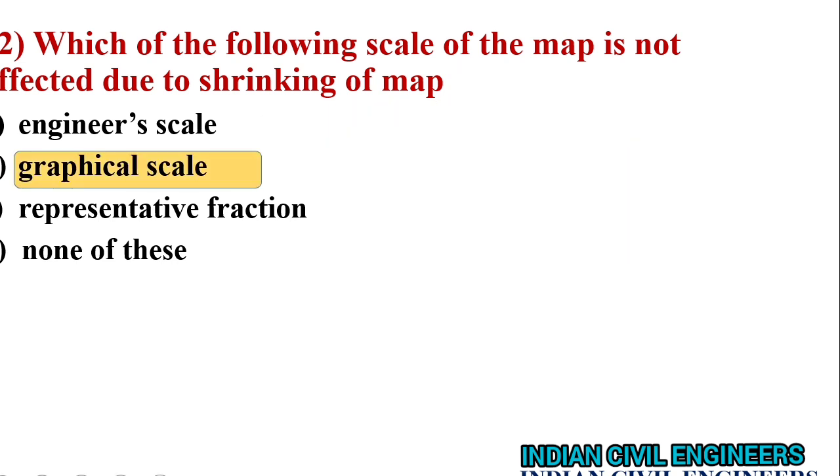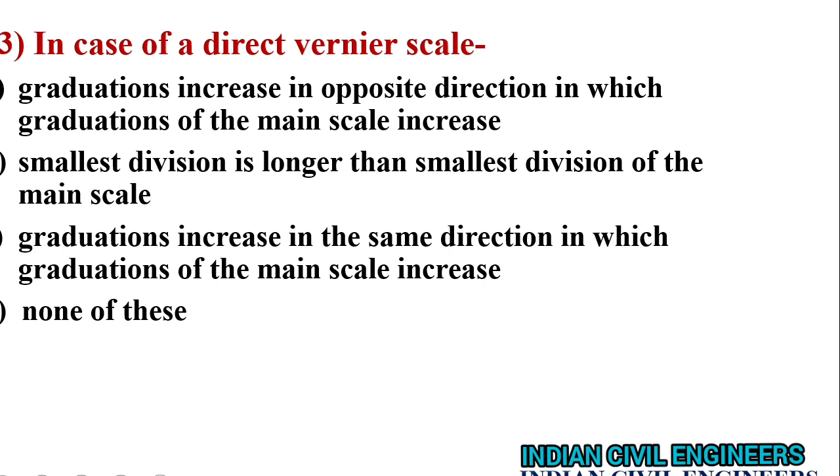In case of a direct vernier scale, we already see the direct vernier can be direct vernier, retrograde vernier. Okay, in direct vernier, these are the divisions.